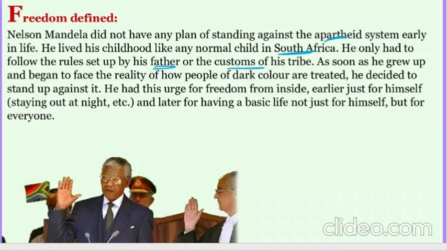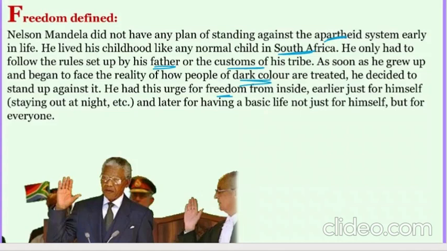But when he grew up and began to face the reality of how people of dark color were treated, he decided to stand up against it. As a child he didn't understand, but as he grew up and got more sense, he thought that this is absolutely wrong, how dark people are treated. So he thought, I want to go against it. He had this urge for freedom from inside.